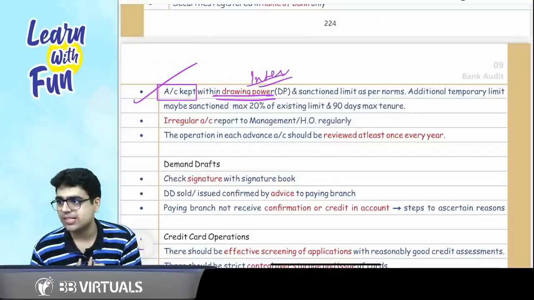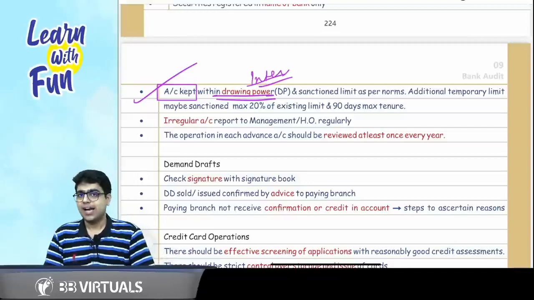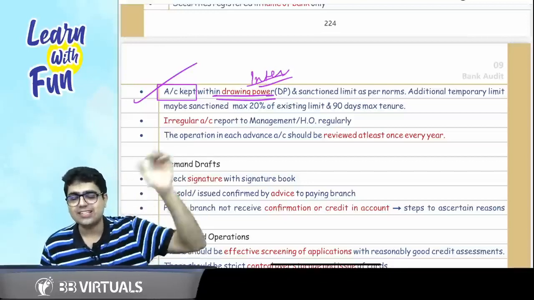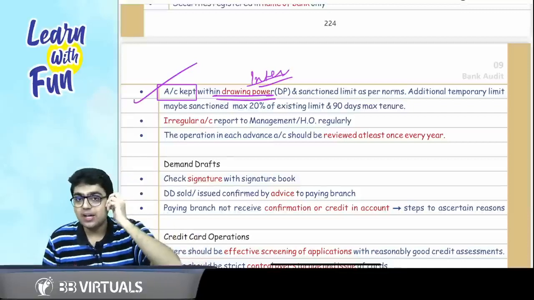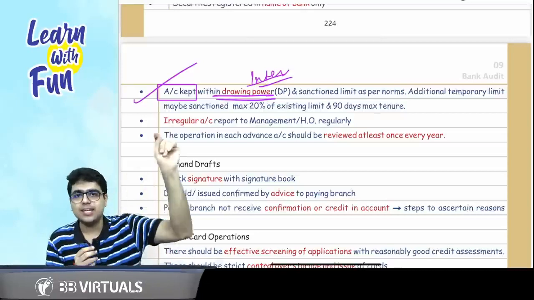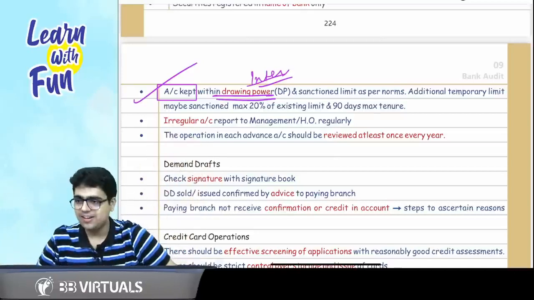I am sure you must have studied this in intermediate also. Okay? Now when I am taking the inter classes, I am feeling very bad. We have already covered the same concept in intermediate, and this is a bonus. I must say this is a bonus by ICI that they are asking the same thing at CA final level, and we forget. Funny world.